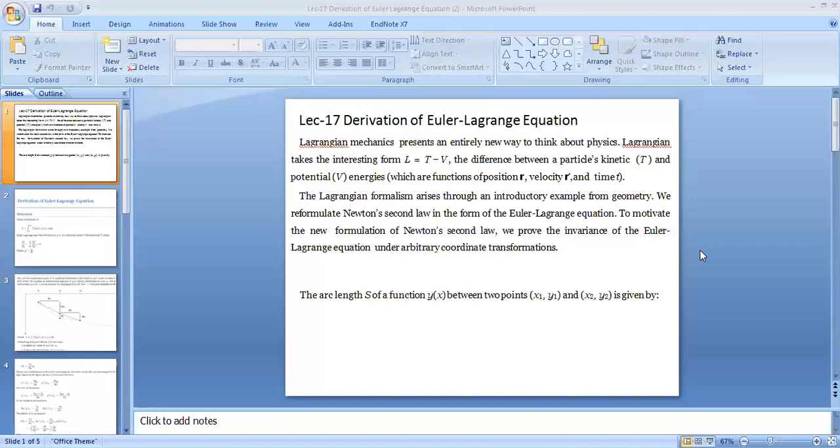The arc length f of a cycloid, which is a representation of a function y of x between any two points x1, y1 and x2, y2, can be taken as a functional, where functional is said to be a function of function.